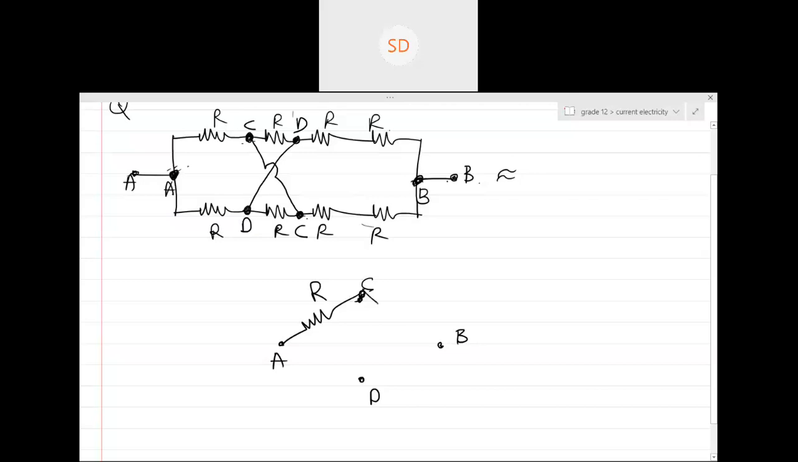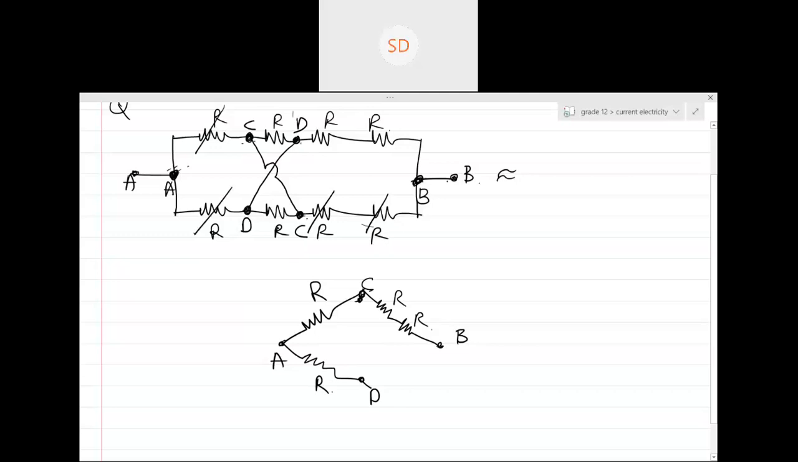So can I write it like this? Yes or no? Yes, sir. So now this is over, and this is over. What else? A and D. How many? One, only one. So this is your one resistor.